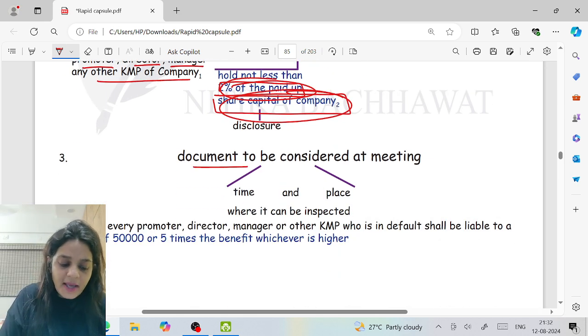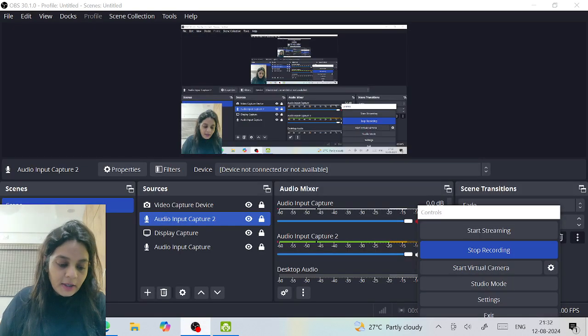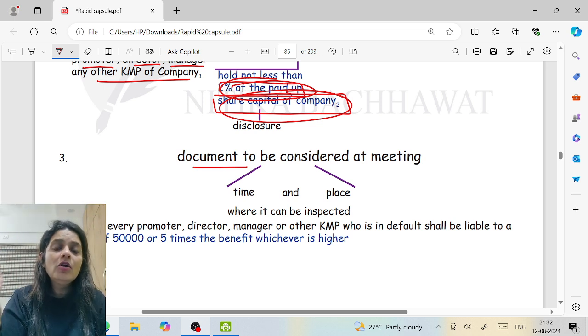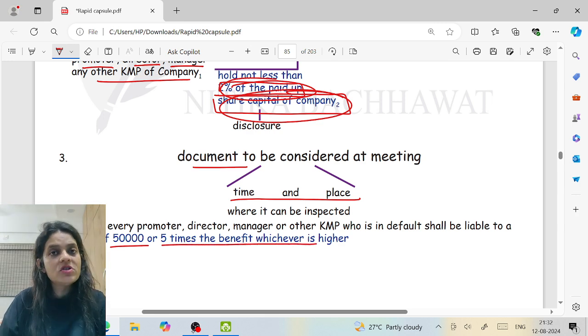If any document has to be considered, see, you are making a contract and you want my votes on that. Now, please understand, you want my votes. You will call me at the meeting and suddenly give me a 30-page document, read and tell me. How can I read? So there should be a time where I can inspect it before I come to the meeting. So if any document has to be inspected, the time and place where it can be inspected. If you don't make these disclosures, then whoever is in default shall be liable to a penalty of 50,000 or 5 times the benefit, whichever is higher.